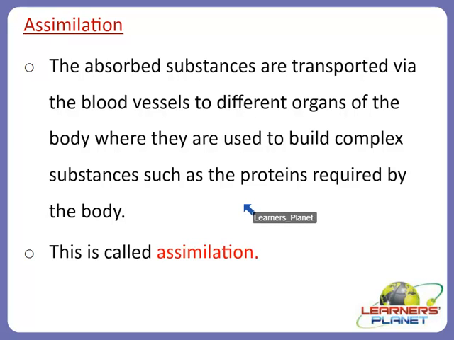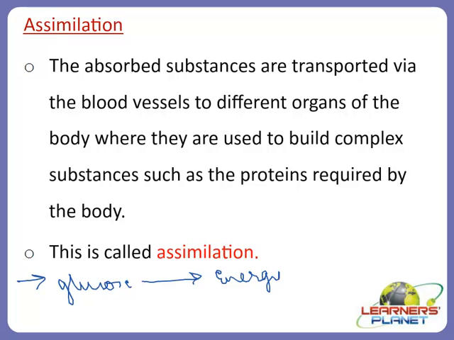So what happens actually in the cells? Glucose breaks down with the help of oxygen into carbon dioxide and water, and finally the energy is released, and the food that remains undigested and unabsorbed enters the large intestine, which we discussed. So in assimilation what happens? Yes, glucose will break down with the help of oxygen into carbon dioxide and water, and it will release energy, right? So this is what happens in assimilation after absorption.